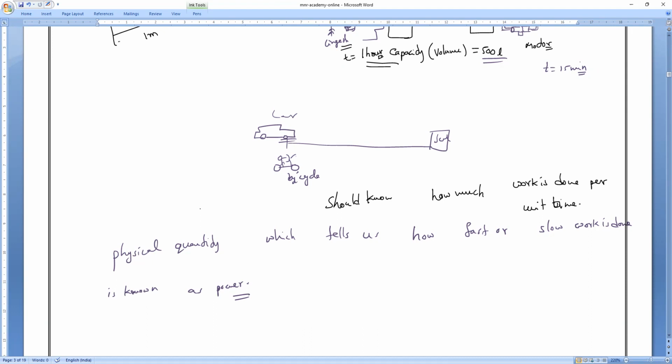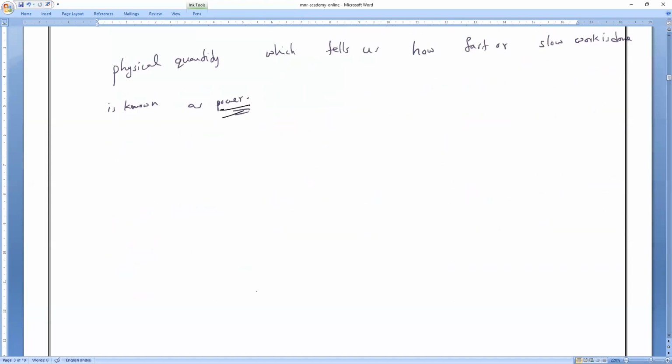Clear, all of you? So power gives the speed of doing work. Note it, everyone.